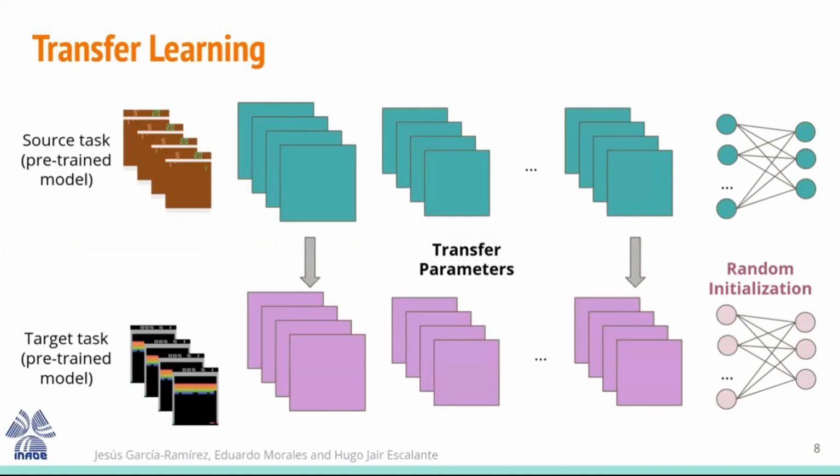Here we use these pre-trained models to begin the training in the target task instead of using random weights. In some cases, the last layers are initialized with random weights, and these are used to train the new game.